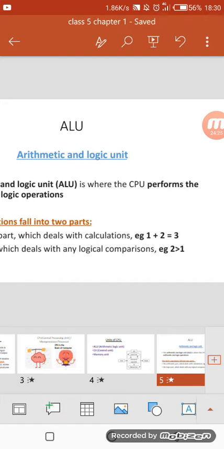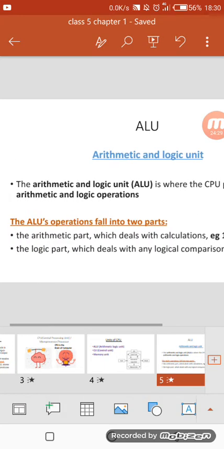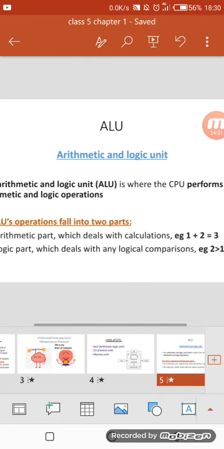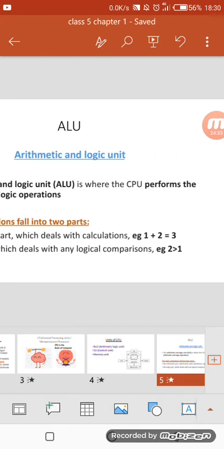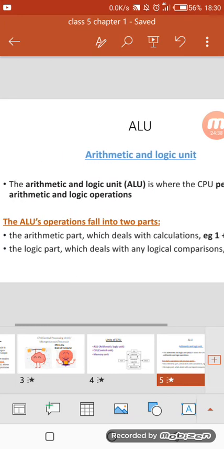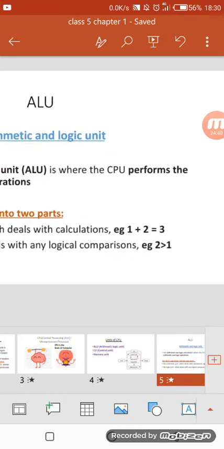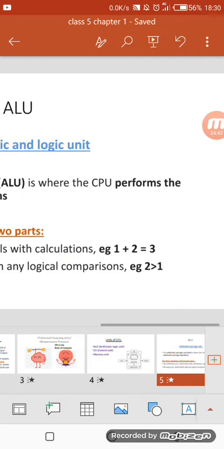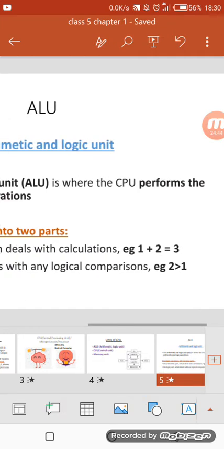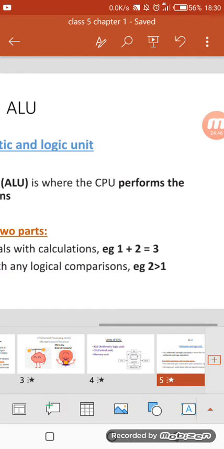This kind of problem will be dealt with by the arithmetic unit, and any task related to comparison will be done by the logical unit. See, the first one is an example of the arithmetic unit and the last one is the example of the logic unit.